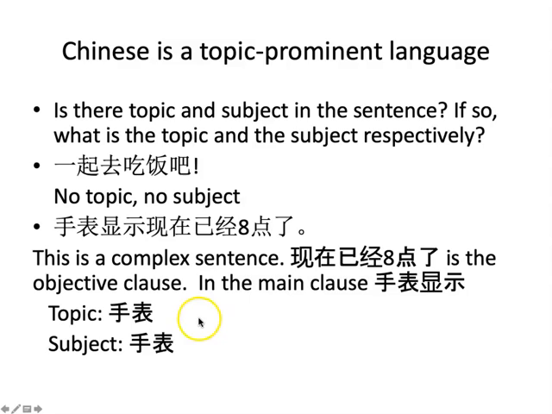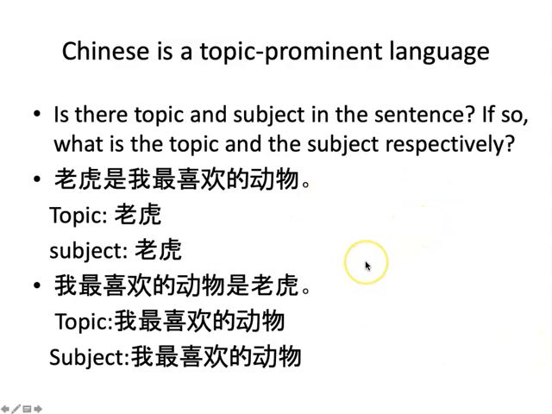Having said that, if we treat the main clause 手表显示 as the level at which we analyze topic and subject, then we can say topic and subject are the same, which is 手表, the element at the beginning of the sentence. But we should note that again, this is a complex sentence that we do not analyze using this pair of notions.